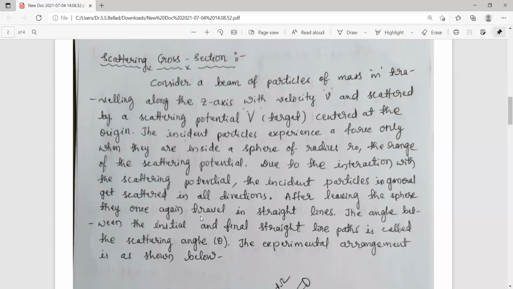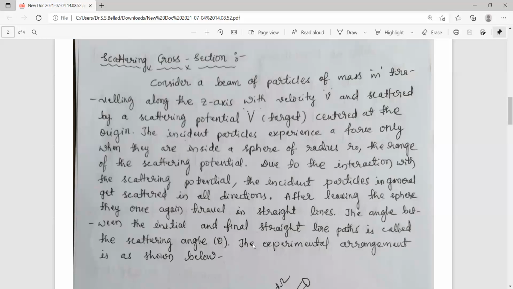The angle between the initial and final straight lines is called the scattering angle. That means the angle subtended between the two straight lines. One is the line along the initial direction of the particle, and the other straight line is in the direction of the scattered particle.